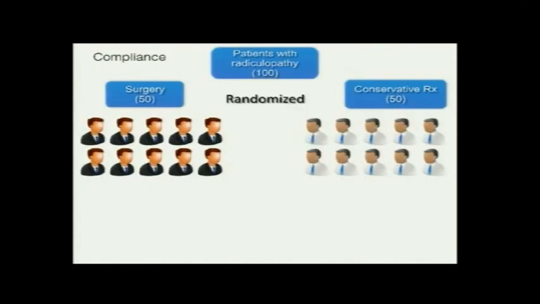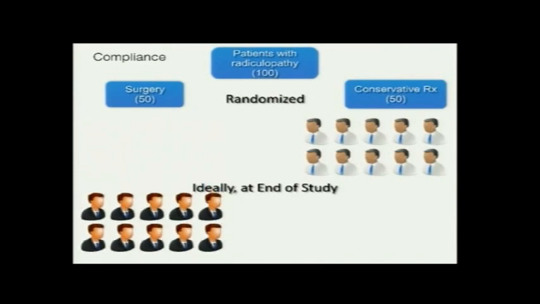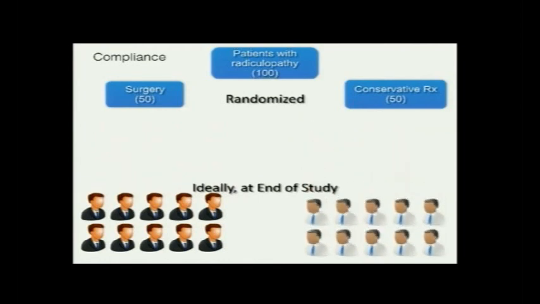Now coming to the second point in maintenance, that is compliance. If you have 100 patients that you have randomized into surgery versus conservative treatment, then ideally at the end of the study, the patients who are in the surgery group should stay in the surgery group, whereas the patients who are in the conservative group should stay in the conservative group, right?